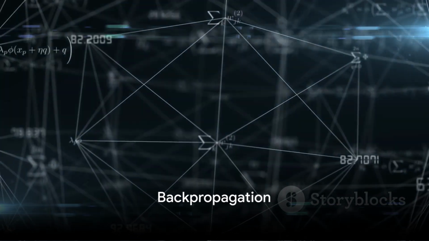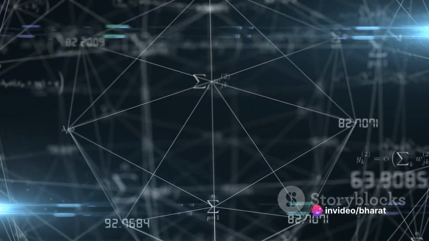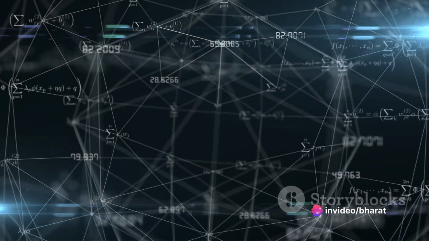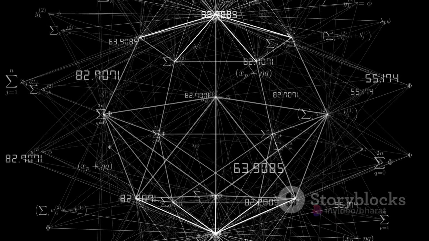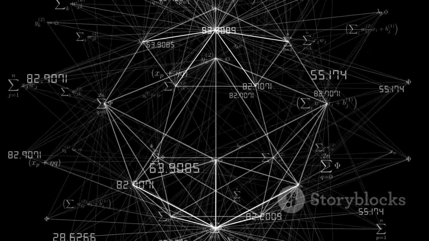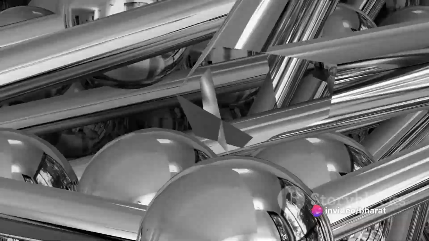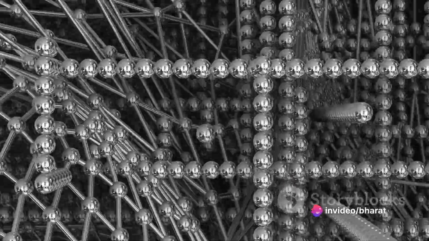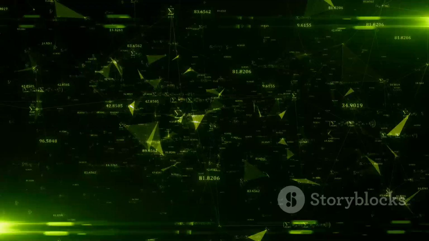Backpropagation is an algorithm for training artificial neural networks. It is a method for calculating the gradient of the error with respect to the weights of the network. Backpropagation is an iterative algorithm that consists of two phases, the forward phase and the backward phase. In the forward phase, the input data is propagated through the network, and the error is calculated. In the backward phase, the error is propagated backward through the network and the weights are updated.